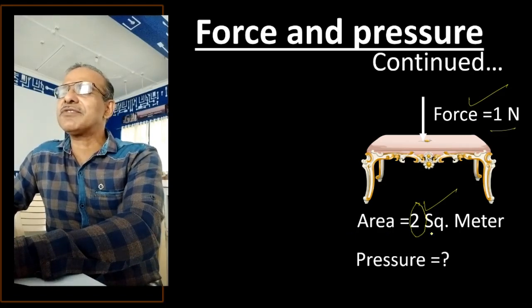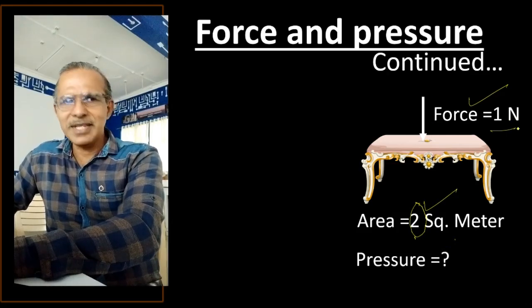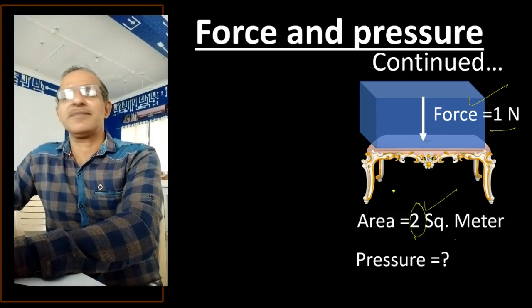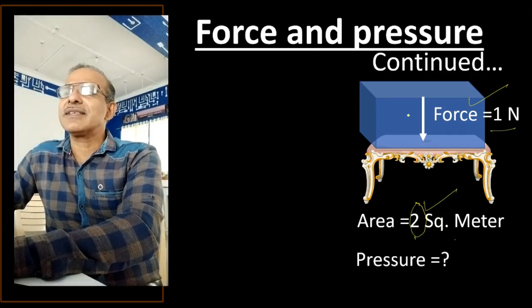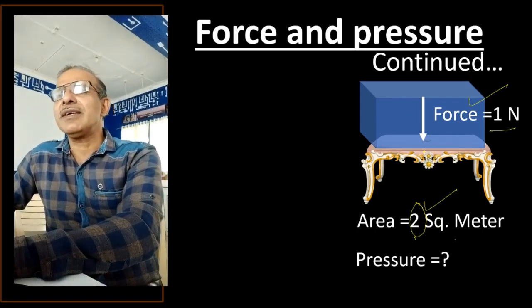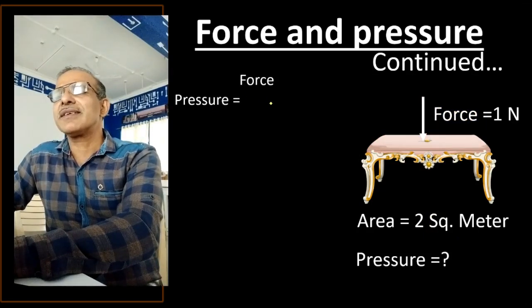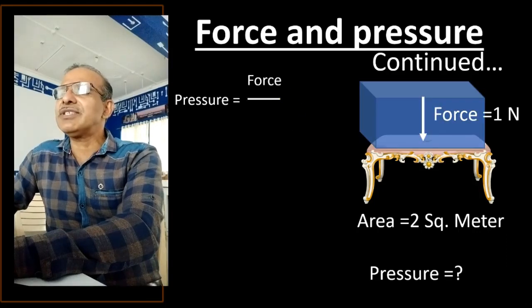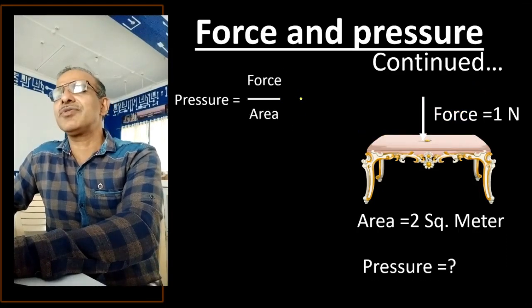And why this force 1 Newton? Because of the box. Now for our convenience, sometimes we'll imagine that box without the box, only force, and sometimes we'll bring it back. Now you calculate. How will you calculate the pressure? Pressure is equal to force divided by area. In this case, force is 1 Newton, area is 2 square meter.